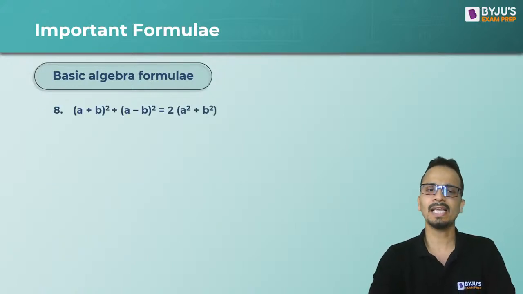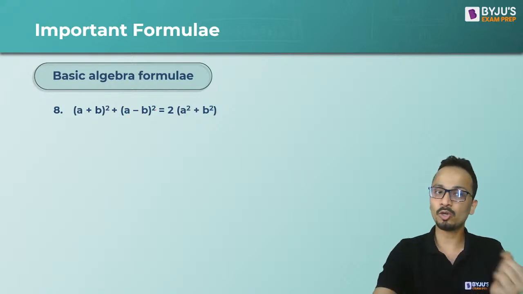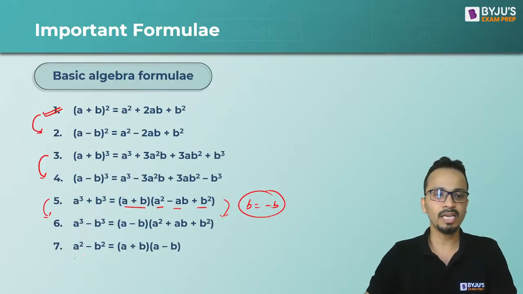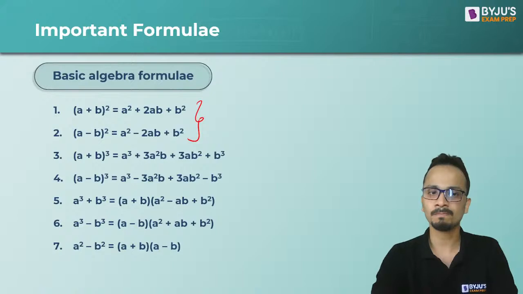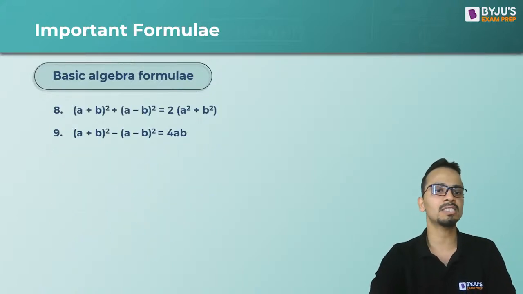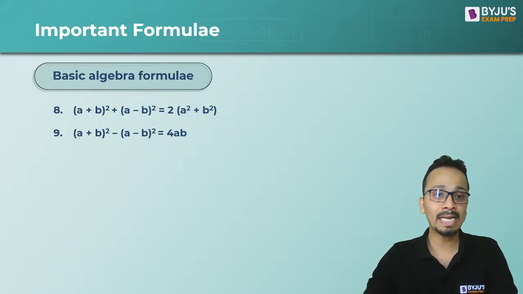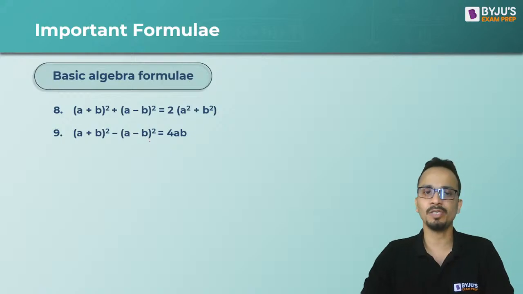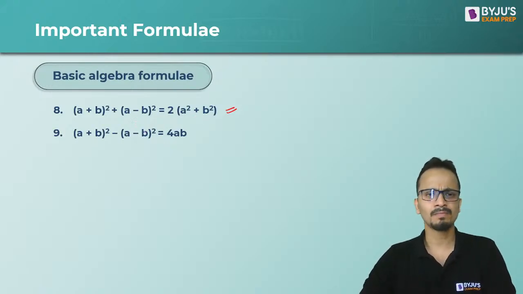Now moving ahead, the next formula is a plus b whole square plus a minus b whole square. If I go to the previous list of formulas, if I add the first two formulas and subtract the first two formulas, then the next two formulas will be determined. So a plus b whole square plus a minus b whole square will be twice of a square plus b square, because 2ab will cancel. In the second case, a minus b whole square is subtracted, a square plus b square will cancel and you'll be left with 4 times ab.